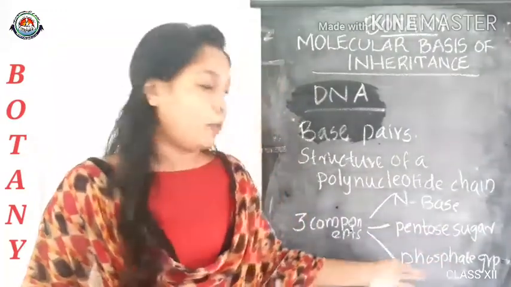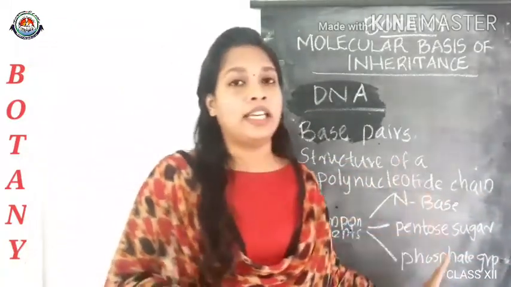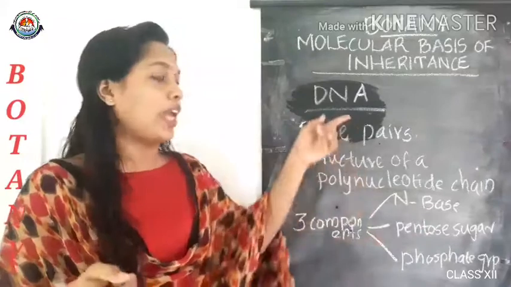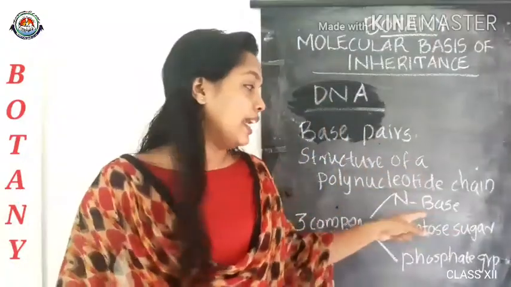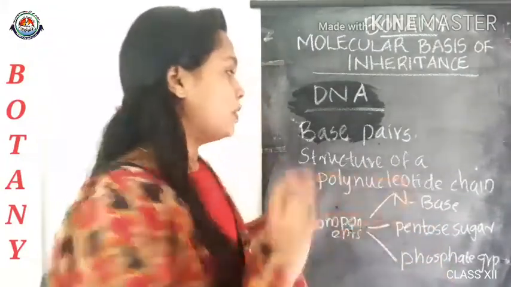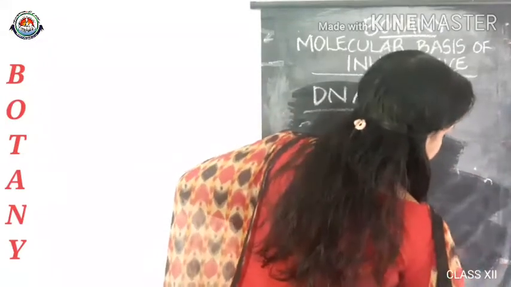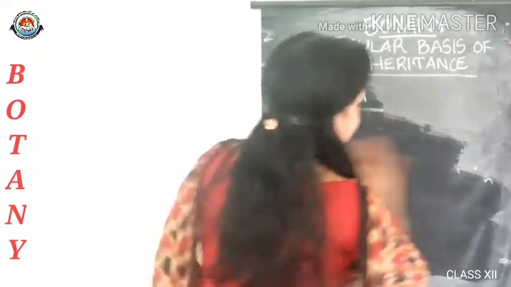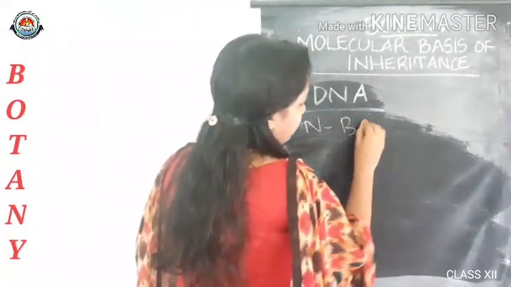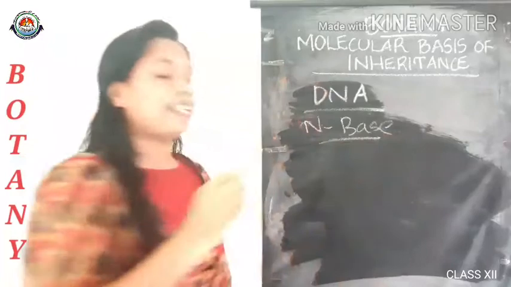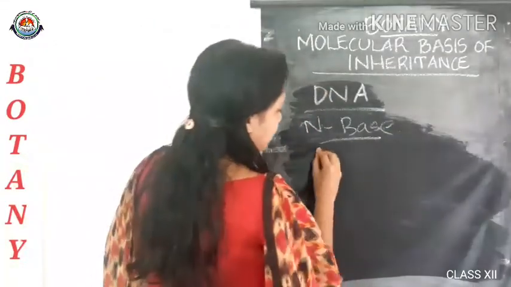And the third component is the phosphate group. These are the three major components that constitute a polynucleotide chain of DNA, and we can see each of these in detail. So the first one is the nitrogen base. Which are the nitrogen bases? Nitrogen bases are of two types, purines and pyrimidines.